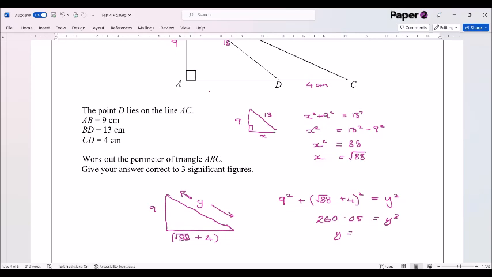So the square root of my answer there is 16.1. And we want it to 3 significant figures. I'm just going to keep 16. I'm going to go 16.12 just to be sure.